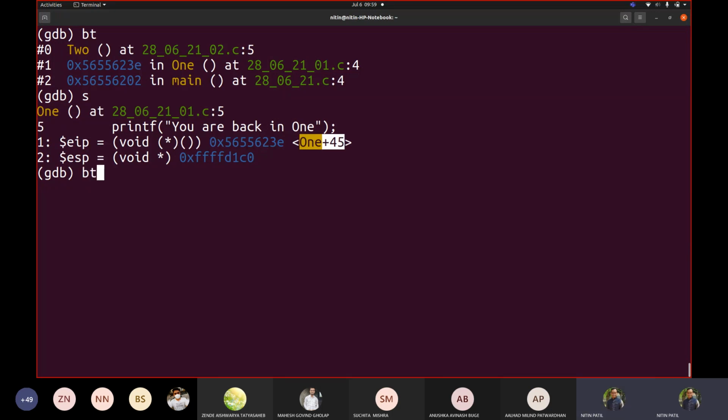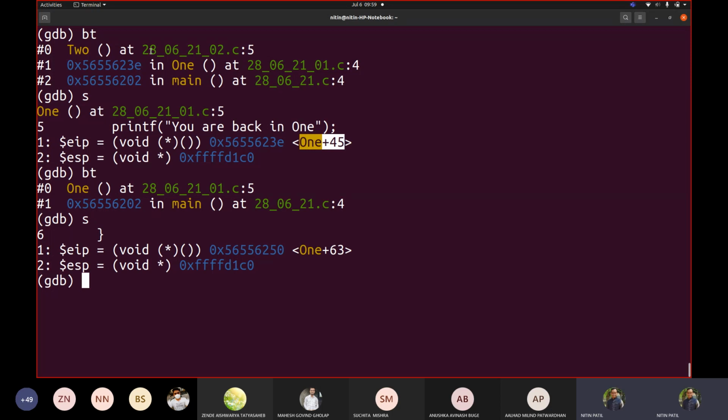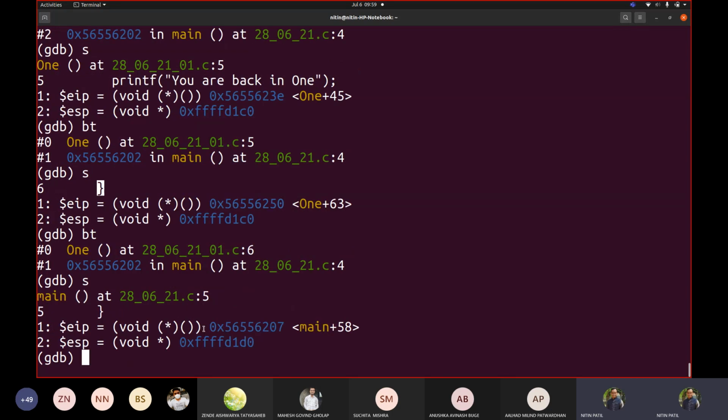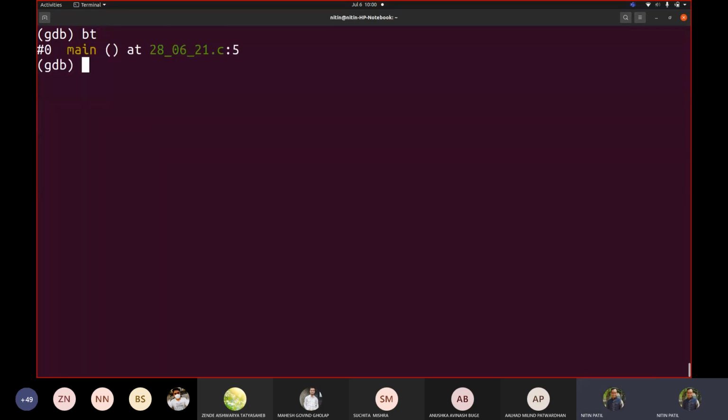So if I write BT, now that earlier stack for 2 got destroyed. Okay, let us see. My stack for function call 2 got destroyed because that function call got executed. It is now pointing to the stack with 1. So if I say step again, it is going to come back to main. Correct. So if I write BT, 2 stacks. So if I write step, it is back to your main function. You can see now it was with 1. Now it is with main. So if I write BT, that 1 also got deleted. Correct. Now we are with main.